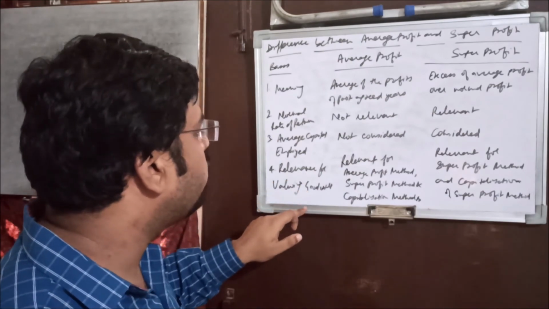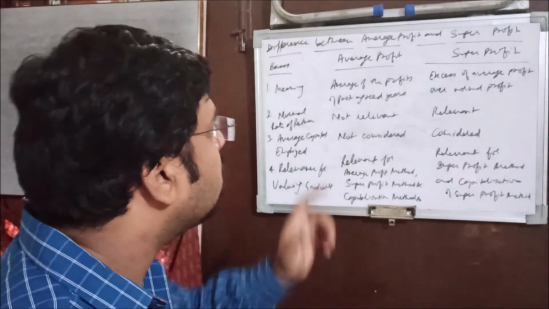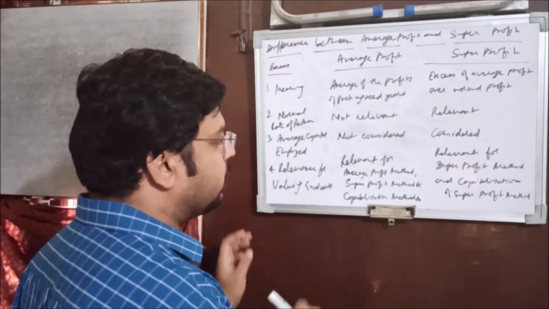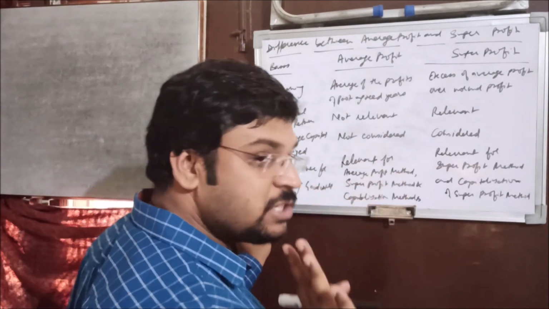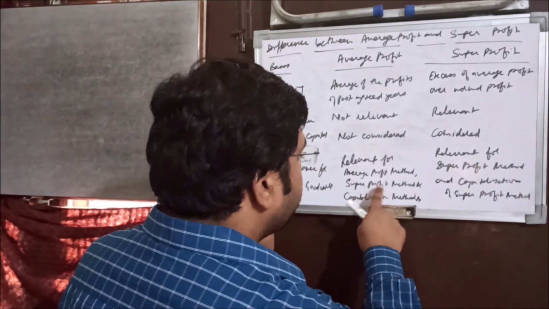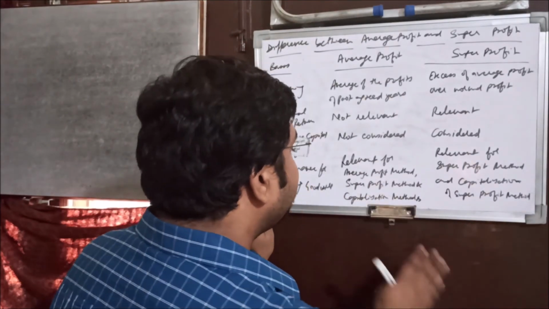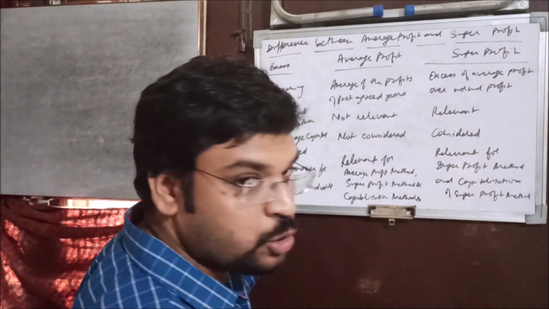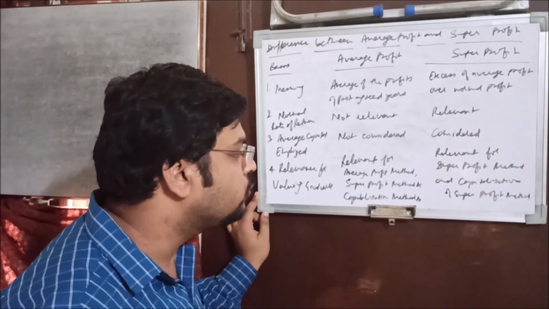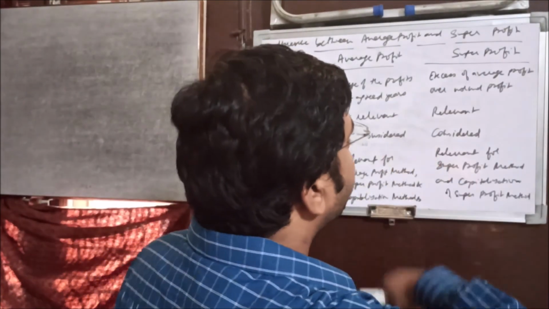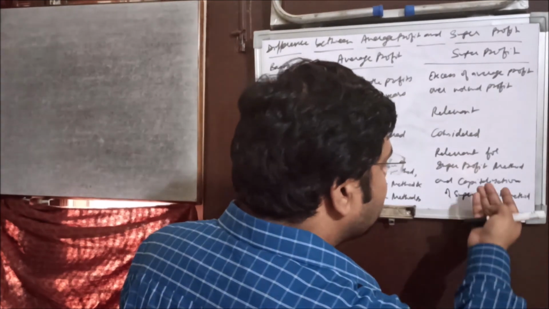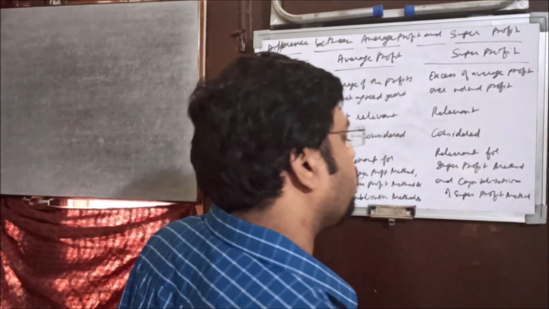Relevance for valuing goodwill: yes, for the valuation of goodwill average profit is very much important, because for all methods that is needed. So in the simple average profit method it is required, in the super profit method it is required, and in both capitalization methods it is required, whether it is the capitalization of average profit or the capitalization of super profit. But the super profit is relevant only for two methods, one the super profit method and another the capitalization of super profit method. All right.